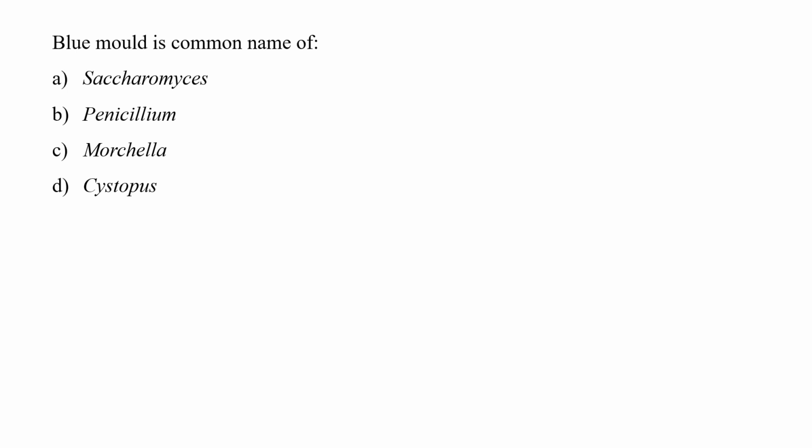Next question is, blue mold is the common name of A. Saccharomyces, B. penicillium, C. Marshalla, and D. Cystopus. So blue or green mold is the common name of penicillium. The common name is given to it because these form a bluish mass on foodstuff. Various species of penicillium cause blue mold or green mold, so they are also known as penicillium rots. These are most common to cause post-harvest diseases and affect most kinds of fruits and vegetables. So correct option is option number B, penicillium.